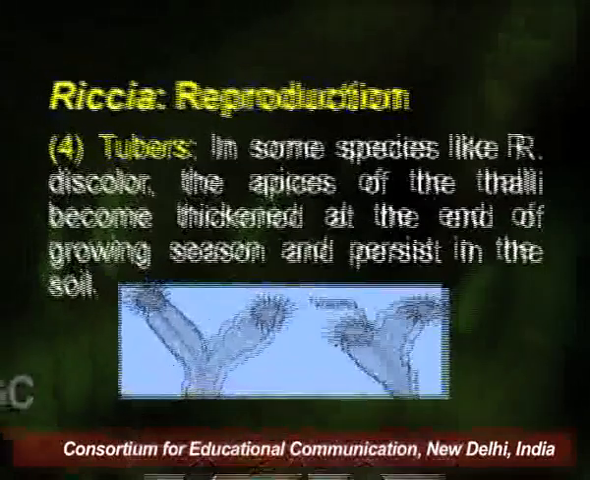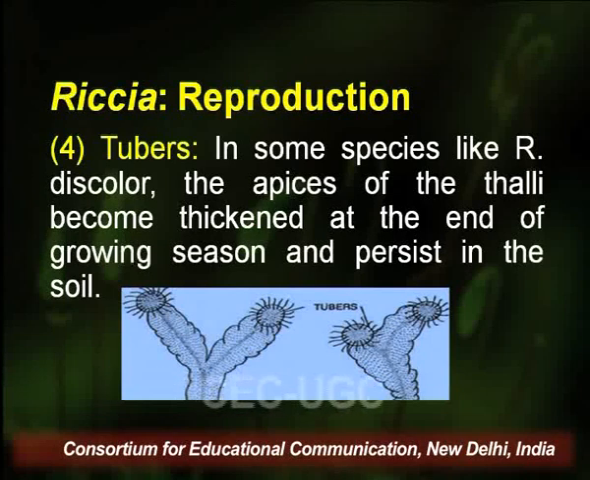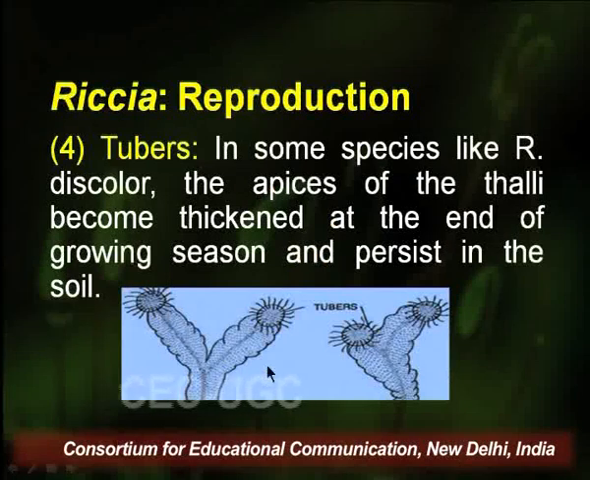Riccia also reproduces with the help of tubers. In some species like Riccia discolor, the apices of the thalli become thickened at the end of the growing season and persist in the soil. These tubers have multiple layers of hygroscopic cells covering the central parenchymatous apical cell.